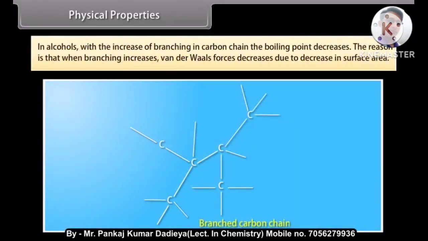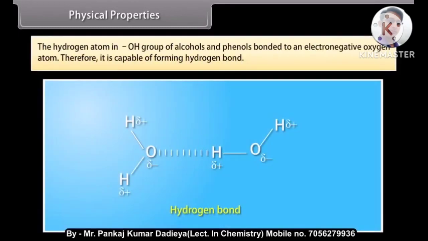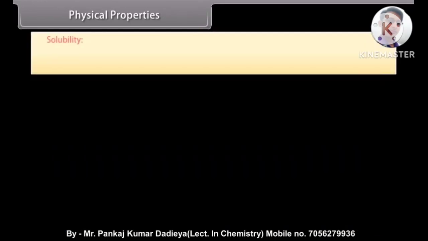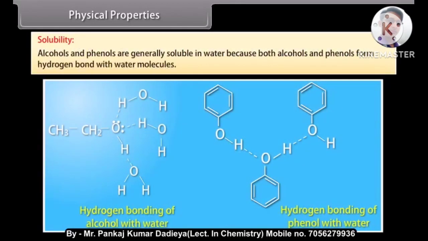In alcohols, with the increase of branching in carbon chain, the boiling point decreases. The reason is that when branching increases, van der Waals force decreases due to decrease in surface area. The hydrogen atom in the OH group of alcohols and phenols is bonded to an electronegative oxygen atom, therefore it is capable of forming hydrogen bonds. Solubility. Alcohols and phenols are generally soluble in water because both form hydrogen bonds with water molecules.